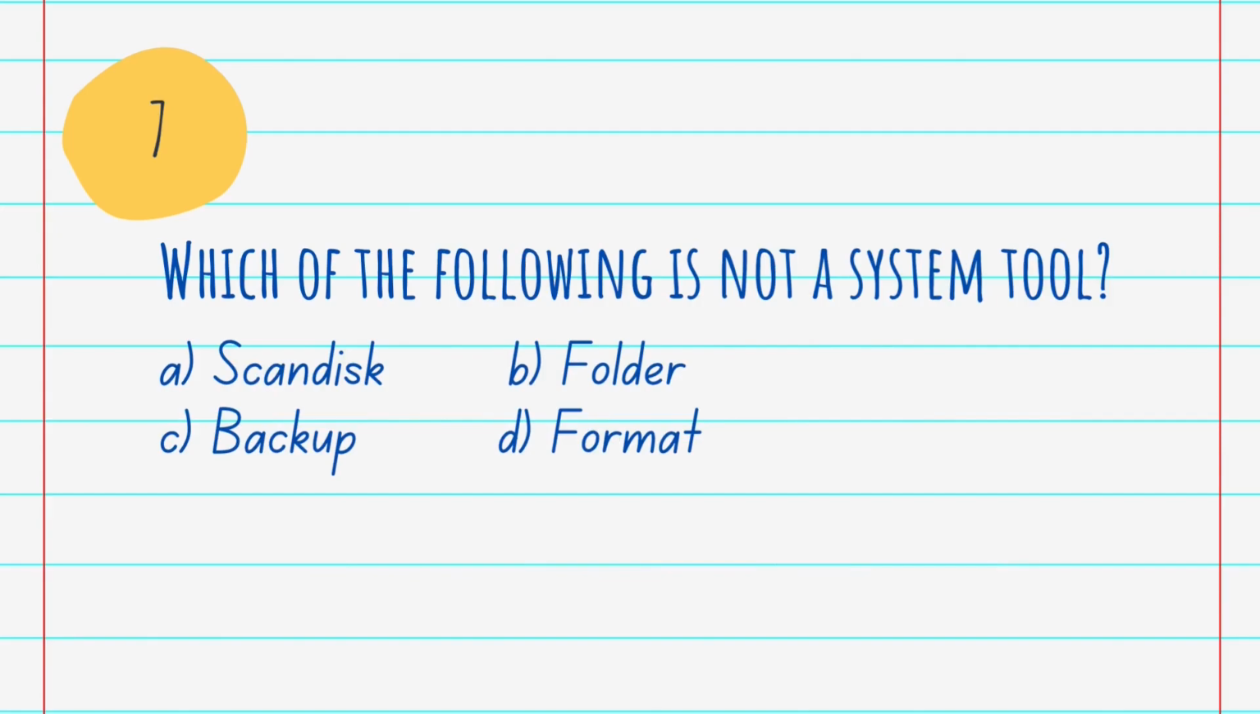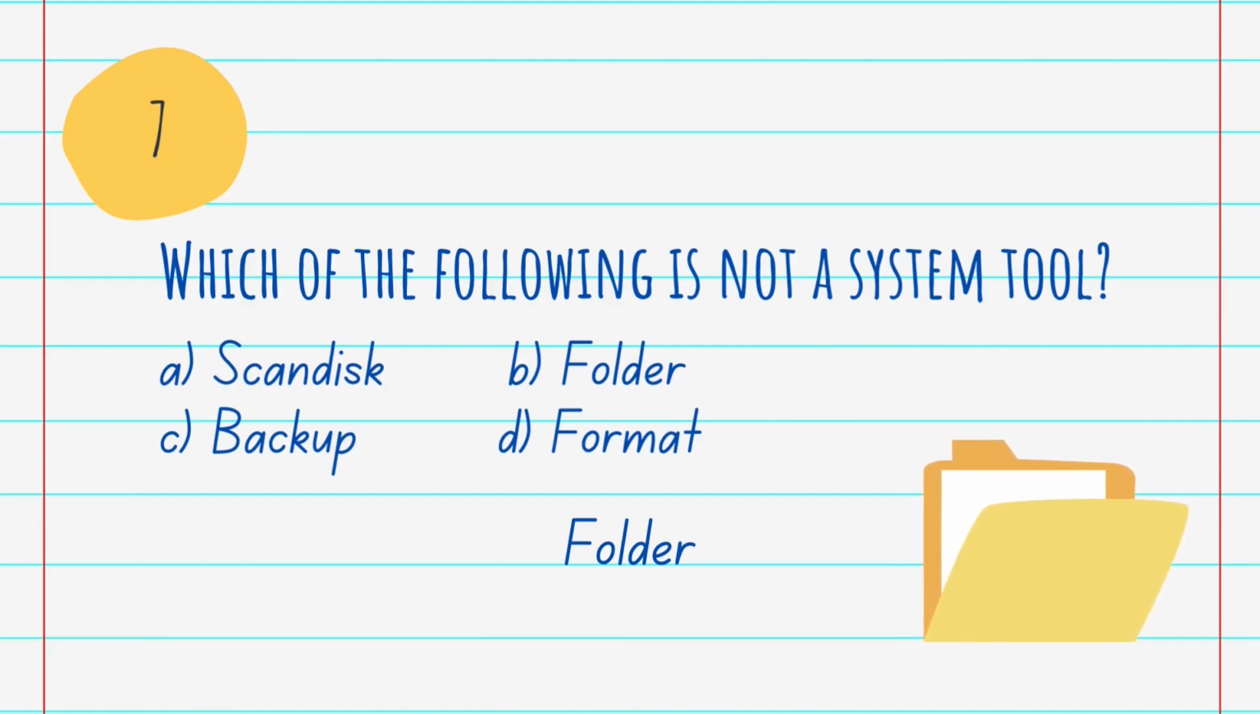Okay. Then the next question is, which of the following is not a system tool? A. Scan disk. B. Folder. C. Backup. And D. Format. And the answer is B. Folder. System tool is a family of programs that claims to scan for malware and displays fake warnings of malicious programs and viruses. They then inform the user that he or she needs to pay money to register the software to remove the non-existent threats. And here in this option, folder is not a system tool.